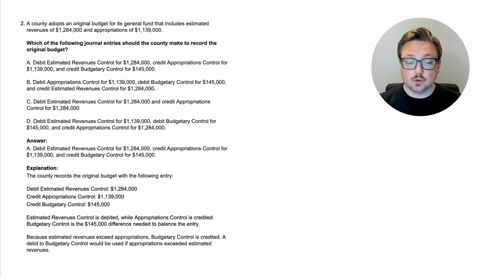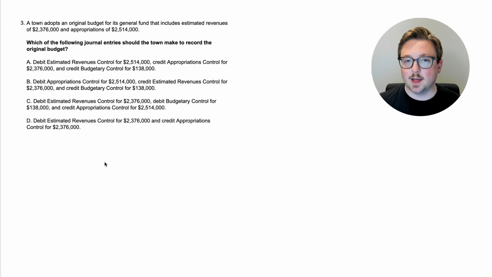Because estimated revenues exceed appropriations, like I just said, budgetary control is credited. A debit to budgetary control would be used if appropriations exceeded estimated revenues. And to be honest, that's what we're going to talk about in the next question. So let's go to question 3. All right, here we are at question 3. As I just said, this one's going to be pretty similar, but with appropriations being greater than estimated revenue. So let's go through this.